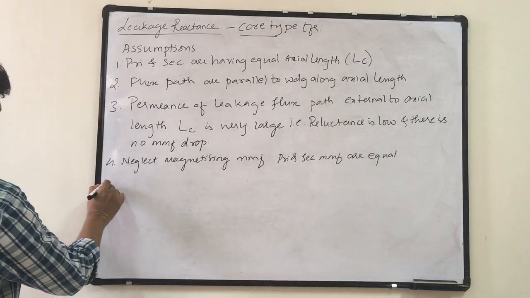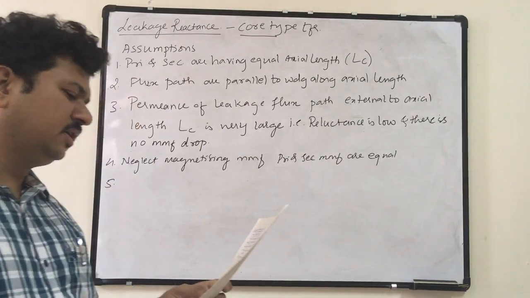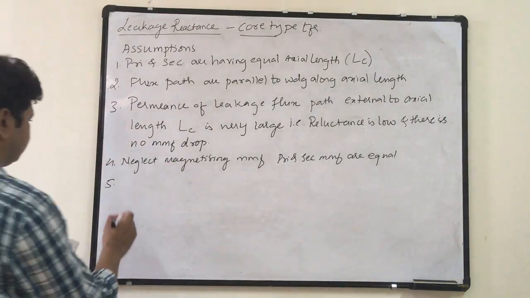Next, fifth point. Half of the leakage flux in the duct links with each winding.